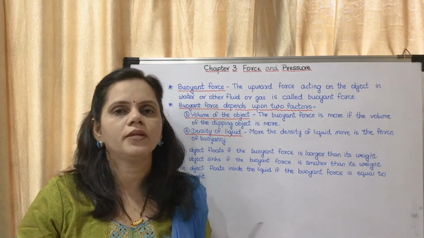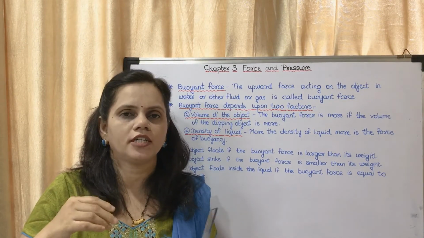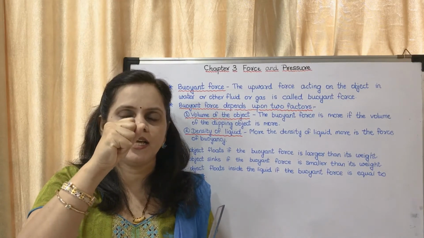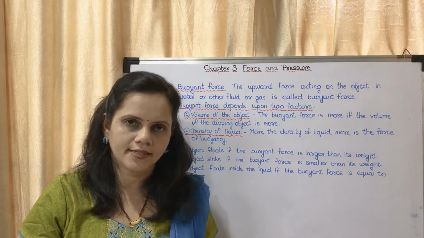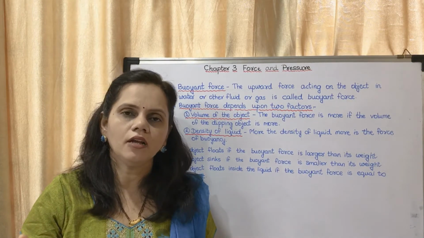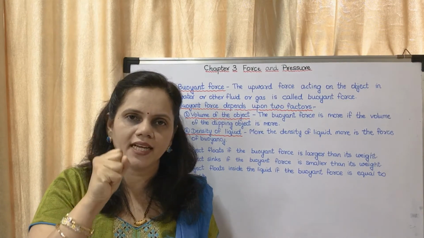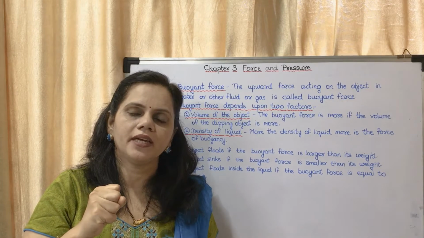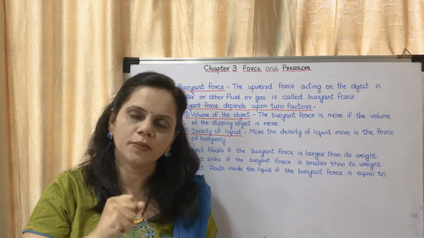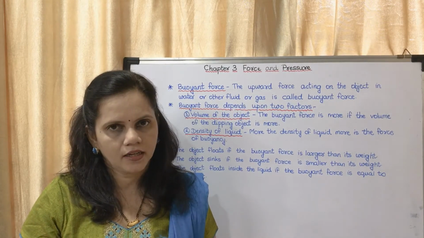If you take an aluminium foil and put it into water, it might float. If you crumble it and put it into water, it will sink. If you make a boat out of it and put it into water, it will float. That means when you are crumbling, the size is becoming less, that means the volume of the object becomes less. As the volume is less, buoyant force is less. So it will sink.